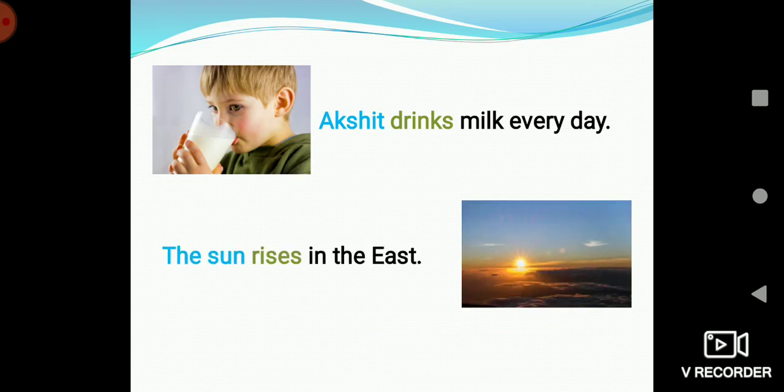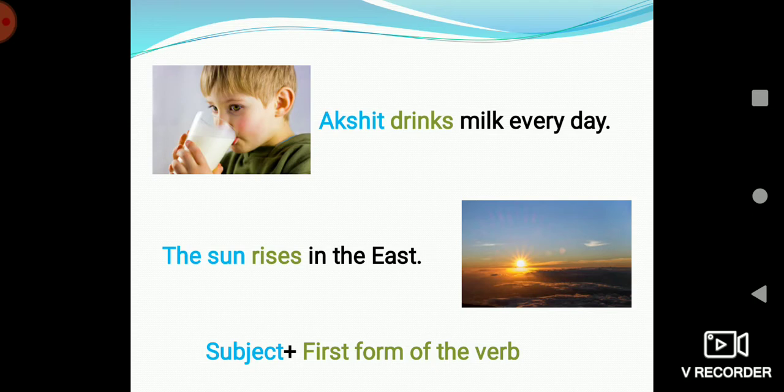Here, the sun rises in the east. It is a fact. So here too we are using simple present tense. Now the form, how we are using it, is subject plus the first form of the verb. Here Akshit is the subject and drinks is the first form of the verb. Similarly, the sun is the subject and rises is the first form of the verb.